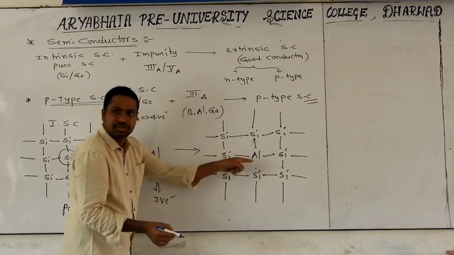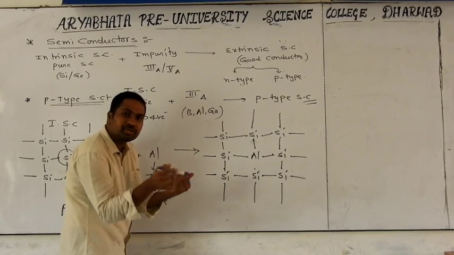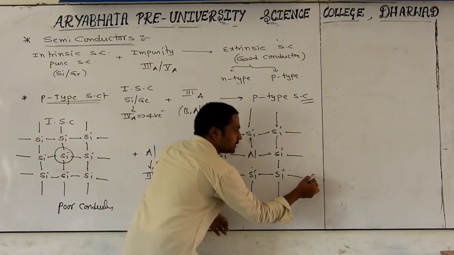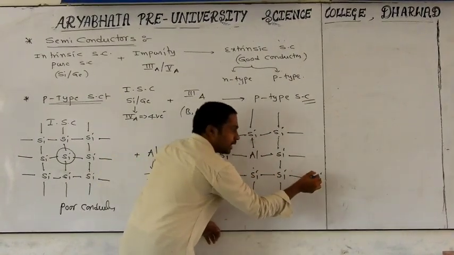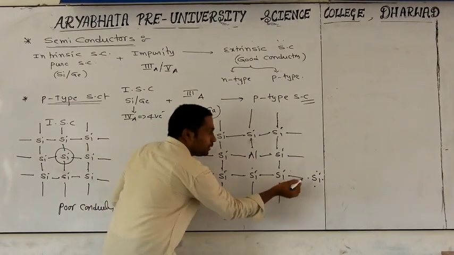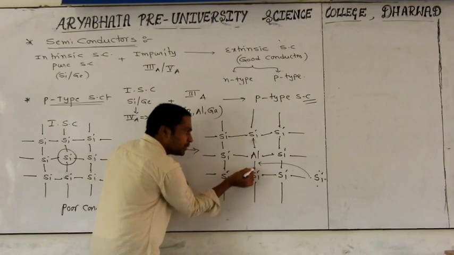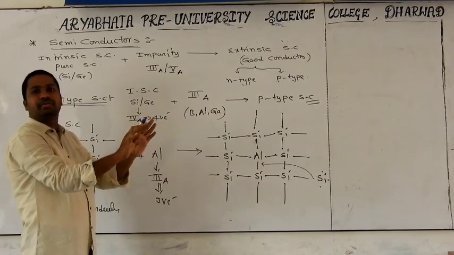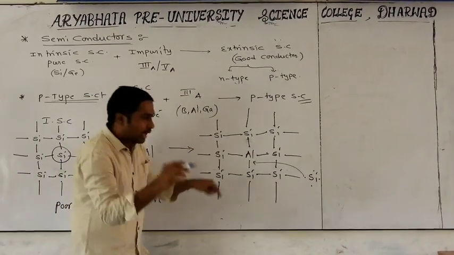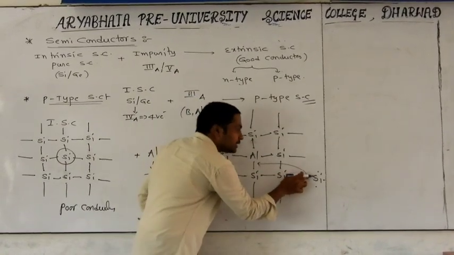Right now, how many electrons does aluminium have around it? 3 twos are 6 electrons. Is it stable? No. When will it become stable? By having an octet configuration, which means having 8 electrons. How is it possible? So many silicon atoms will be there, and every silicon atom has 4 valence electrons around it. From somewhere, this aluminium will pull an electron, and then that electron also participates in the sharing. After that, everyone is satisfied and its octet configuration becomes stabilized. But whenever aluminium pulls an electron from a surrounding silicon atom, what is happening here?